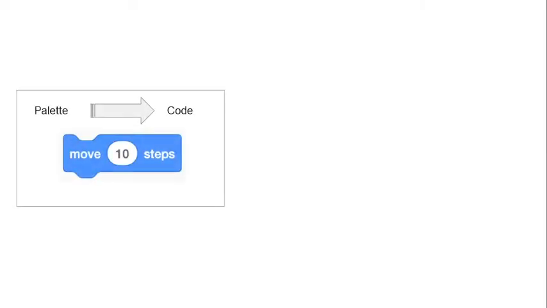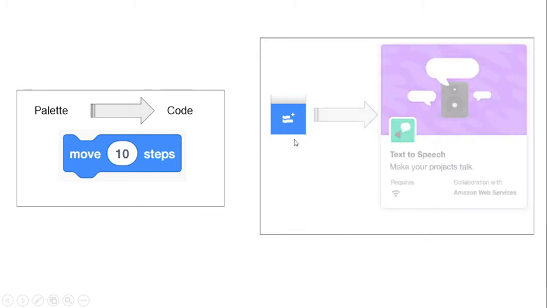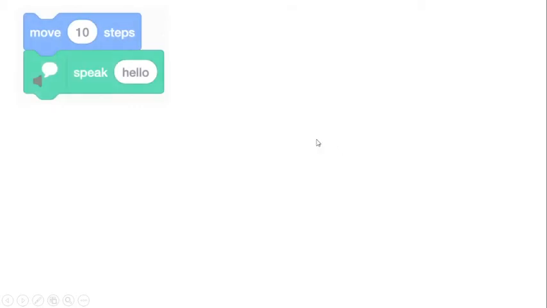Now how can we change the palette? You just drag from the left-hand side and drop on the right-hand side. Similarly, you can add a few features in your area, like text to speech, to make your project talk, and so on. It's Amazon Web Services, and you just click the animation and the speech as well.